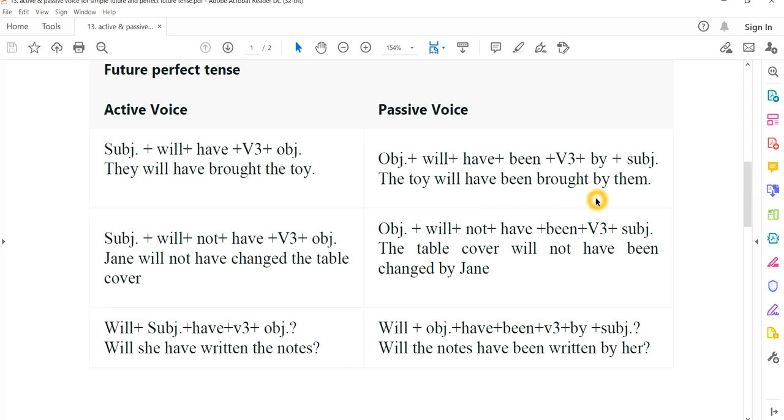Why is it called passive voice? لأنه مبني للمجهول، لأنه المفعول به هو الذي راح يكون هنا في البداية، والفاعل راح يكون at the end. اللعبة جلبت من قبلهم، ولهذا نسميه passive voice. أما الactive we are talking about the subject. هم جلبوا اللعبة. This is just some notes about this matter.